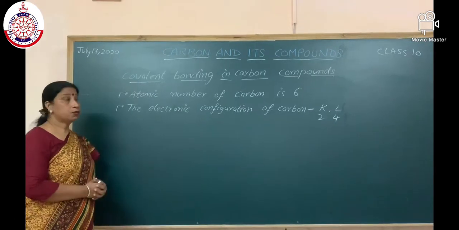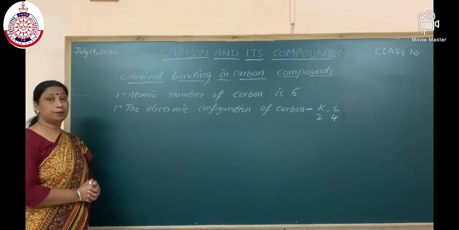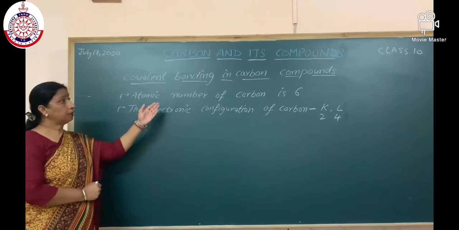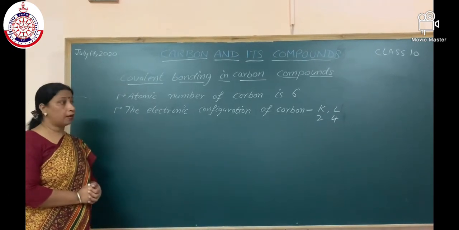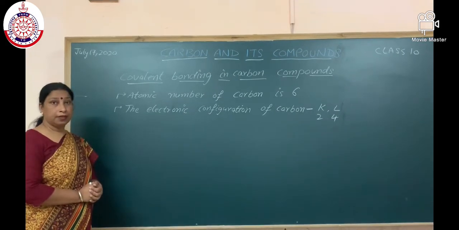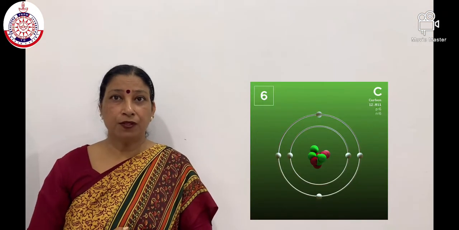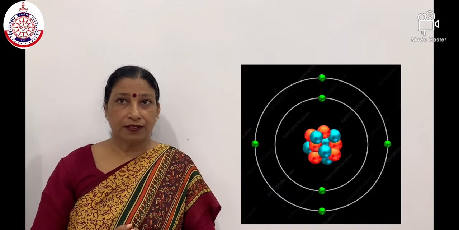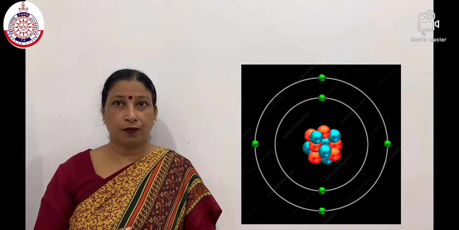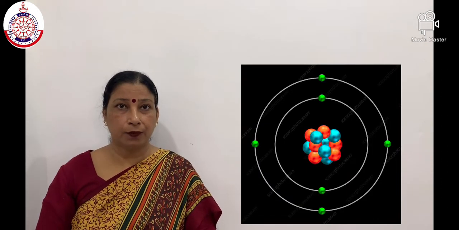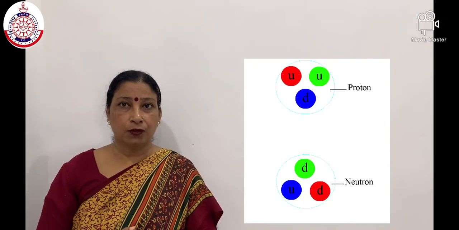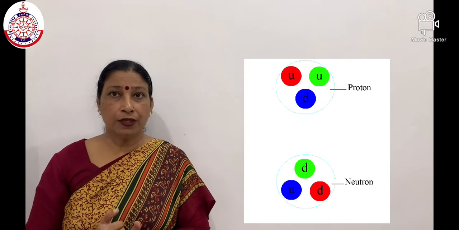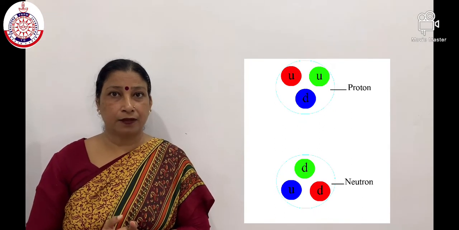Students, covalent bonding in carbon compounds. Atomic number of carbon is 6. The electronic configuration of carbon is 2,4. Now, carbon atom is very small, due to which its outermost electrons are strongly held by the nucleus. It is not possible to remove 4 electrons from a carbon atom to give it the inert gas electron arrangement.